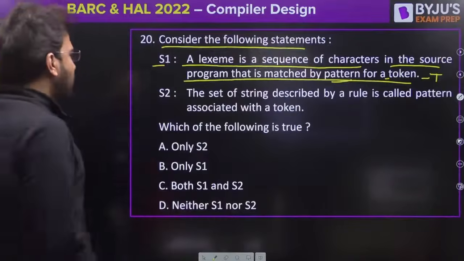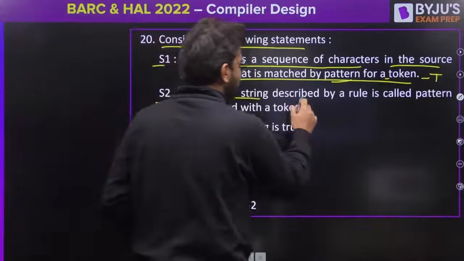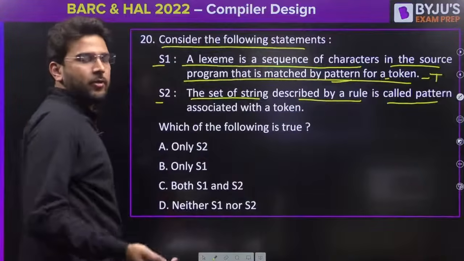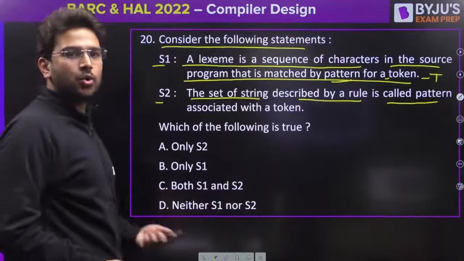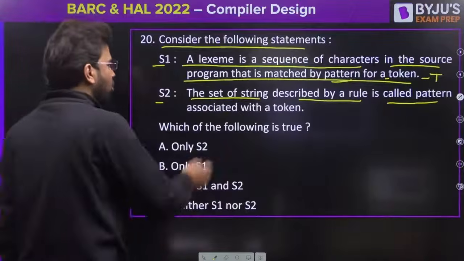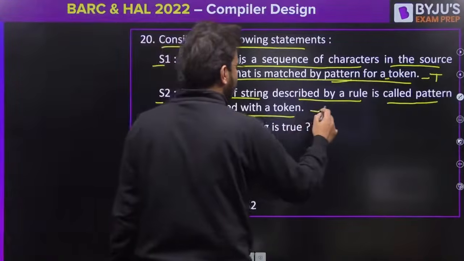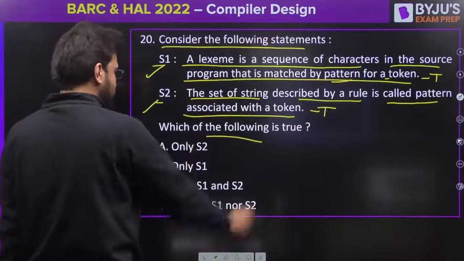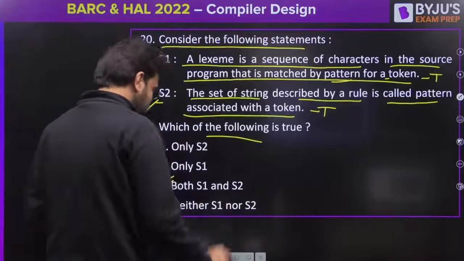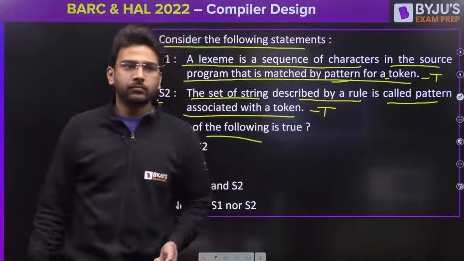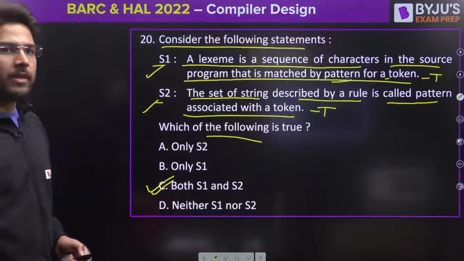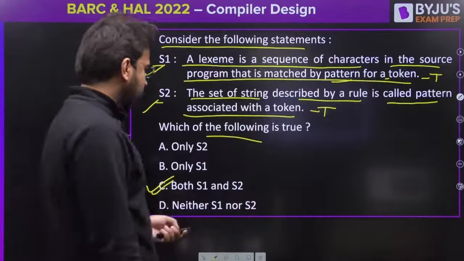So this is true. Statement 2, the set of string described by a rule is called pattern. That means based on your regular expression you find out whether it is a token or not, right? So that is also called as pattern associated with token. This is also true. Both the statements are true. So which of the following is true? Both S1 and S2. So option C is correct. Is it clear, everyone? If you have any doubt, please ask.